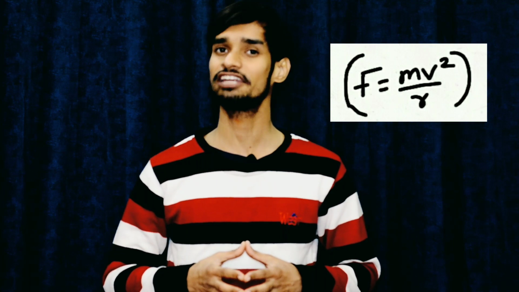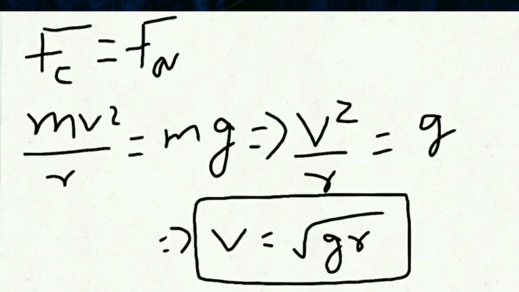Centripetal force is equal to F. So F is equal to mv square divided by r, as we have discussed in earlier sections of this course. Now equate mg is equal to mv square by r. On solving, you are going to get v is equal to root gr.